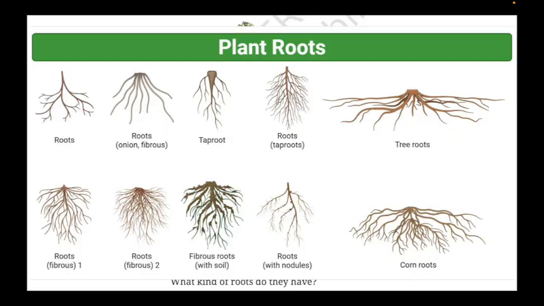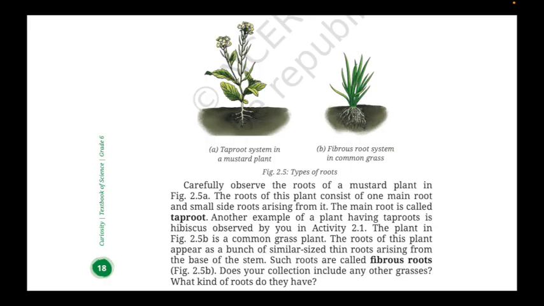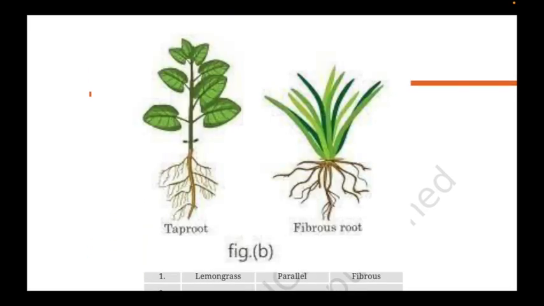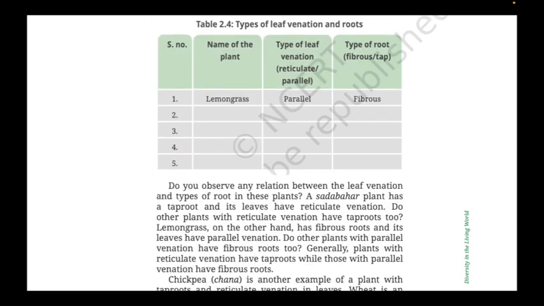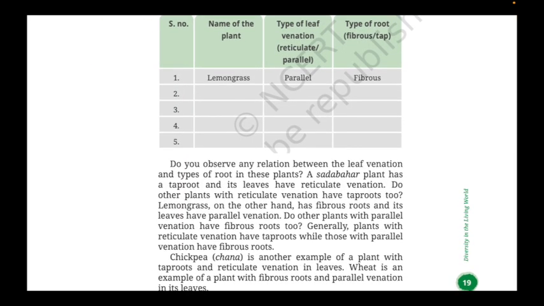Still, roots are important because even based on root, we can categorize the plants. In fact, you'll be surprised to know that there is a relationship between the type of vein in the leaves and the type of roots the plant has. These kinds of facts make you curious to ask, why do plants have these kinds of features?